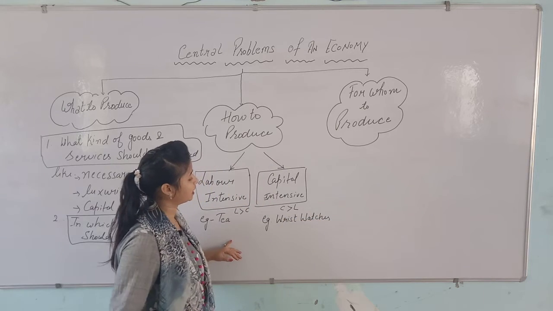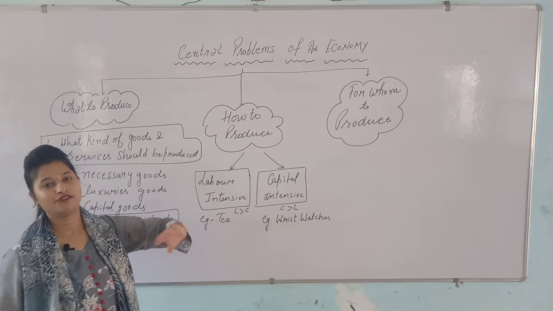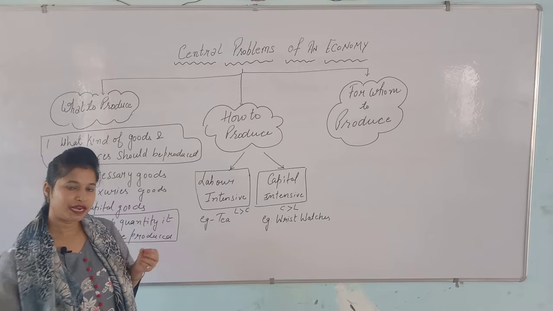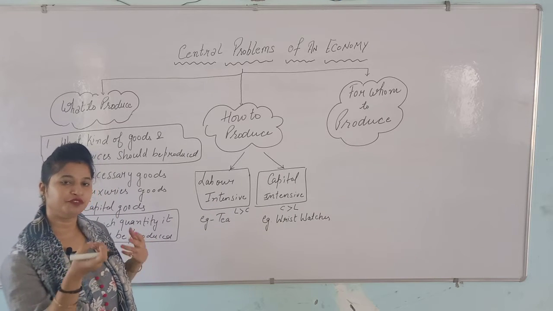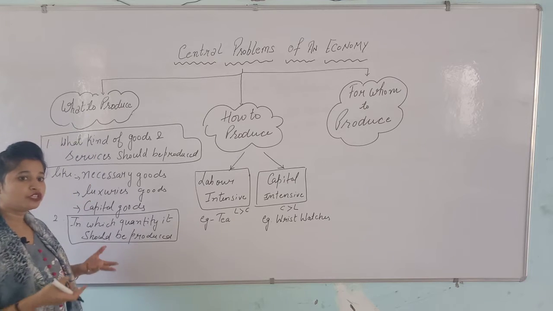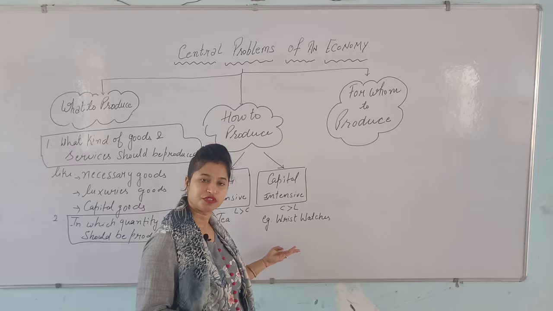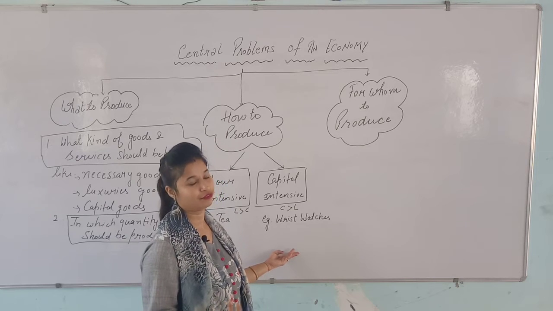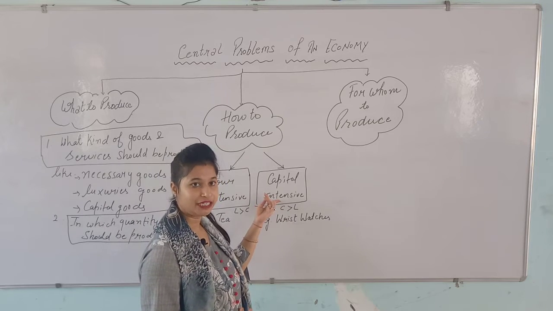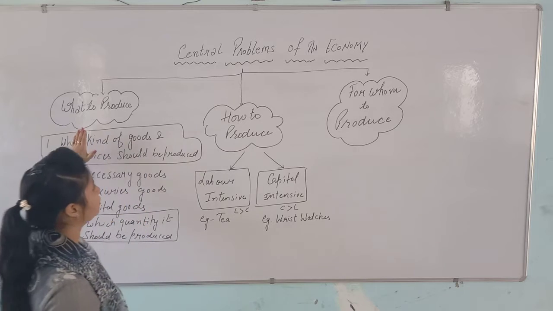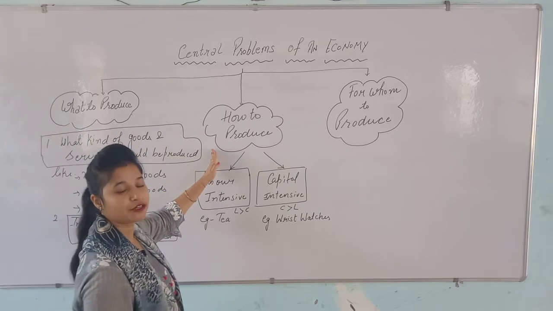As you know students, wristwatch is an example of capital intensive. There are little parts of machinery we are observing in our wristwatch. So we can say that capital intensive relates to the wristwatch. Wristwatch is the best example for the capital intensive technique. Okay. After the what to produce, we'll move to the how to produce.